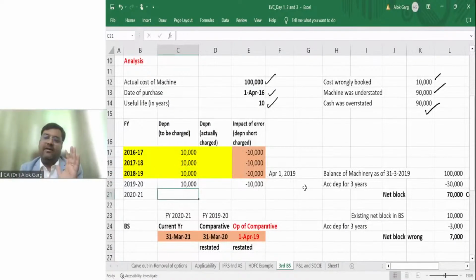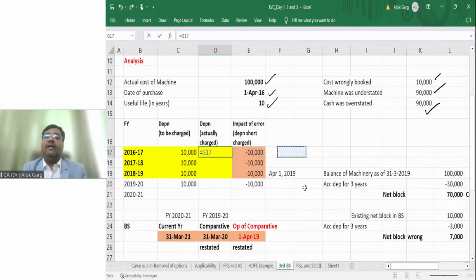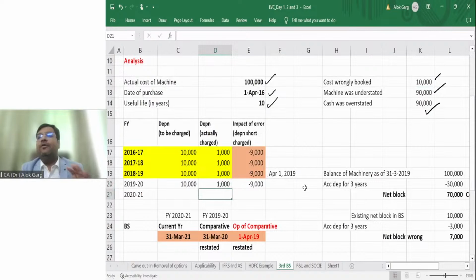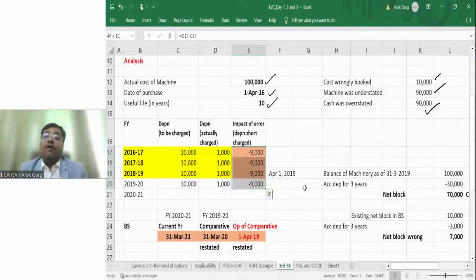20-21 is the current year, okay? For the last 4 years, the financials have already been published. But sir, the actual depreciation which you have charged is only 1,000 rupees, which is 10,000 divided by 10, right? For 16-17, 17-18, 18-19, 19-20, 20-21, Ravinder has detected the error, and 20-21 number is yet to be published, right? It means for the last 4 years, there was a deficit of 36,000. There was 36,000 of depreciation which was short charged.